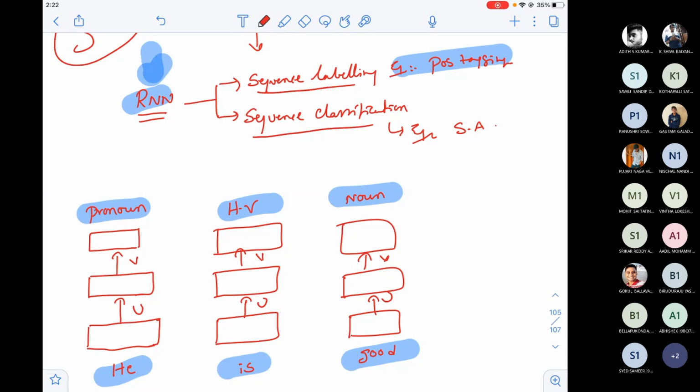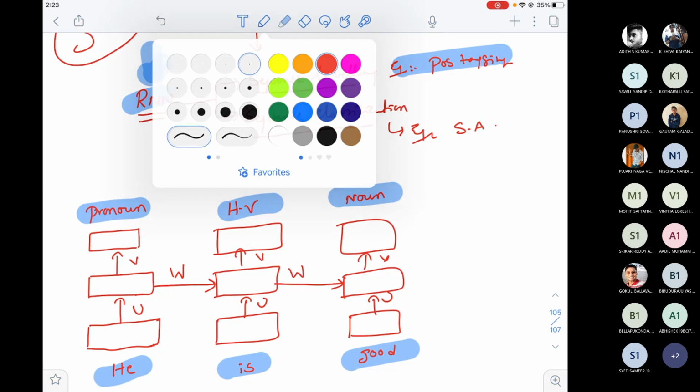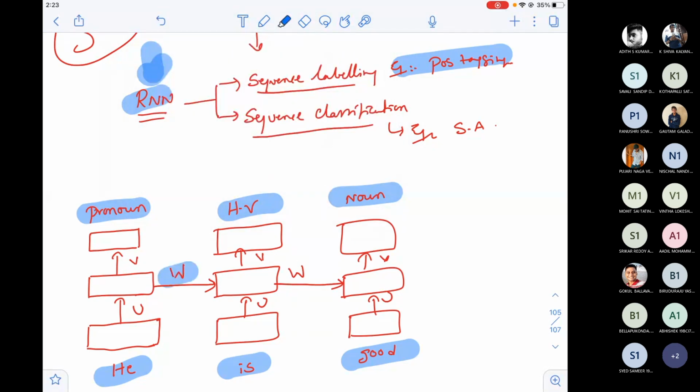Just doing connections here: this connection, this connection. Why should I connect here? I'll tell you. This is W and this is also W. These are the connections between one architecture and the other architecture.